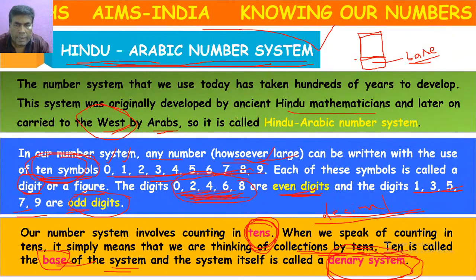So for our Hindu-Arabic number system, what is the base? 10 is the base. So we call it the denary system, decimal system, base system, or Hindu-Arabic number system. So this is about the number system.